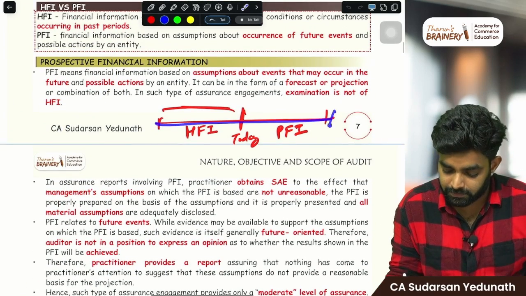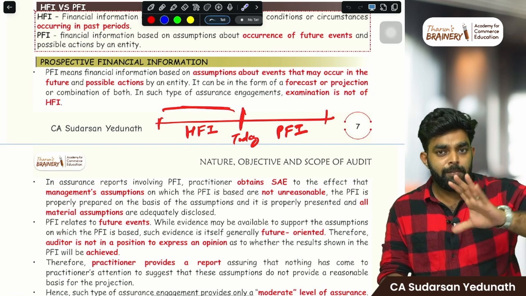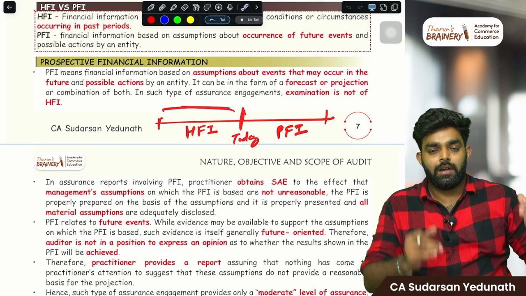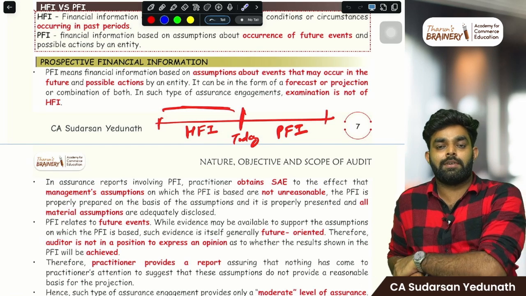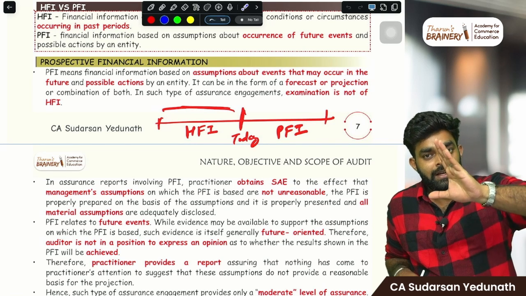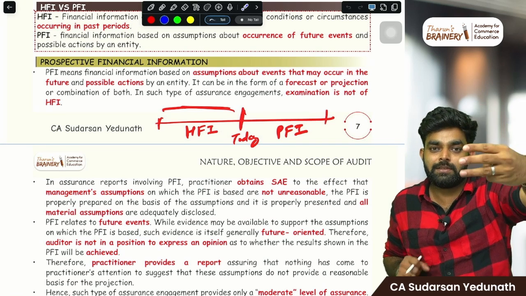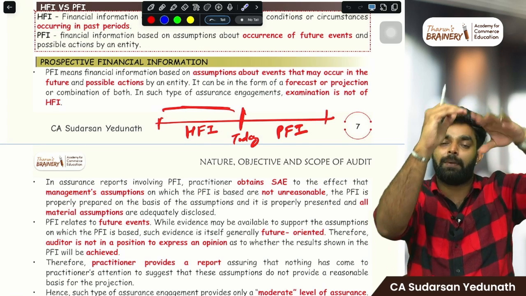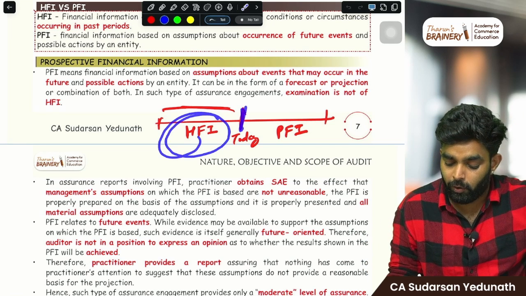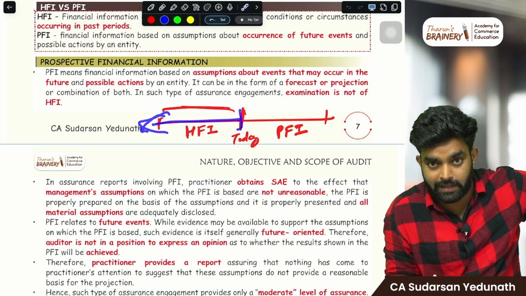Just look at this. This is today. In auditing, you will be auditing the data of the past, for example the 23-24 financial year. You will be auditing that after March 31st, 2024, in June, July, August or so. So you are auditing the data which has happened in the past. Review is also like that: only after 3 months are you doing the review of the past 3 months. So in both cases it is historical financial information, because the data is past, old data.